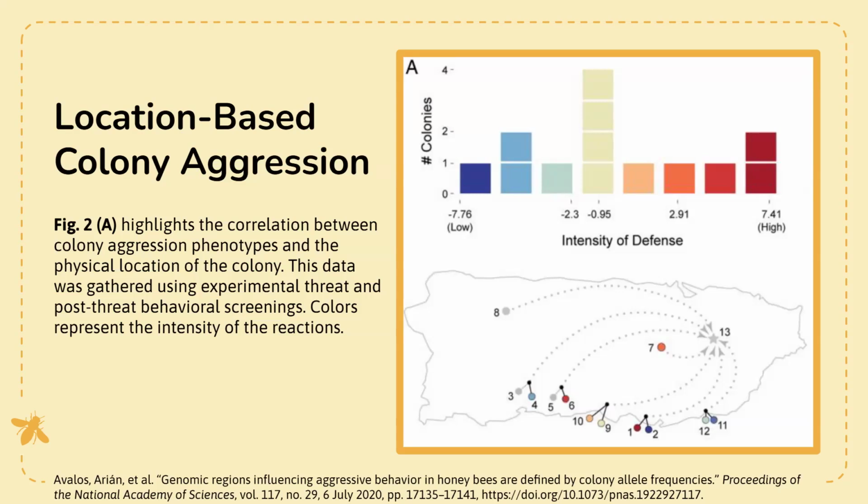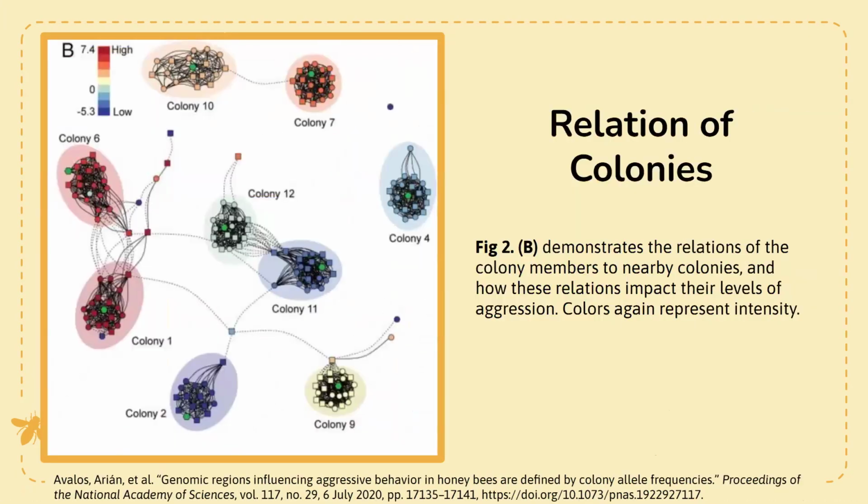I think it's really interesting to look at 6, 10, and 9 and 1, where they smush the ones in the middle and make them a little bit more aggressive. But it's also interesting to note that 1 and 2, which are very close together, are complete opposites. So it does depend. It's not all about locale, but it does play some impact. And then here, relation of the colonies.